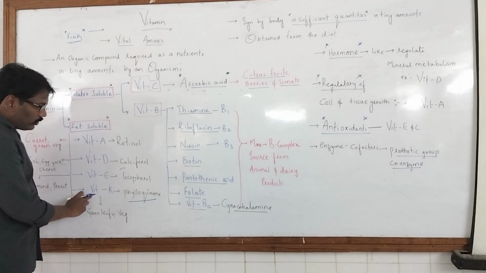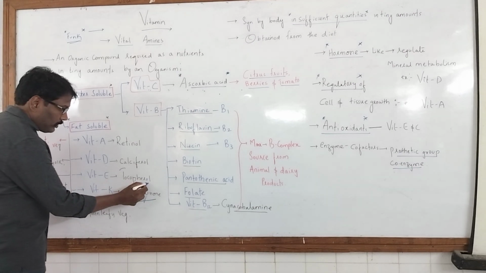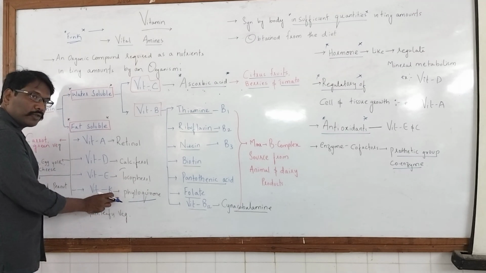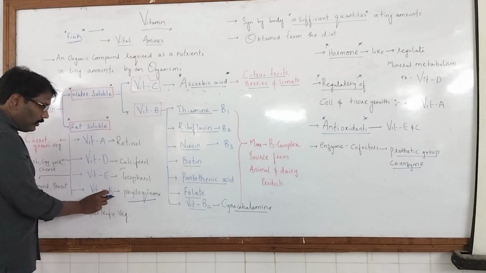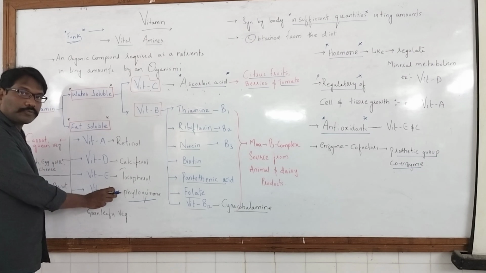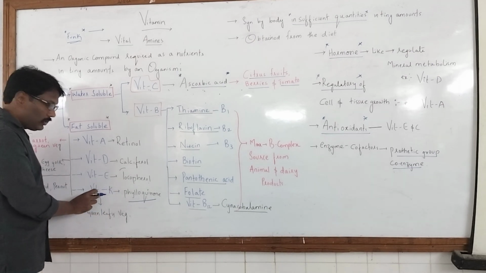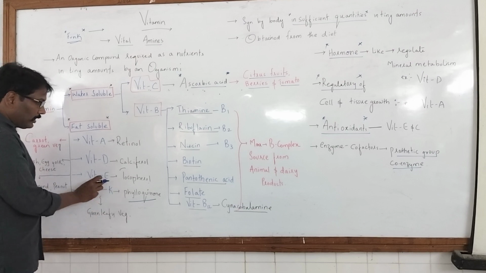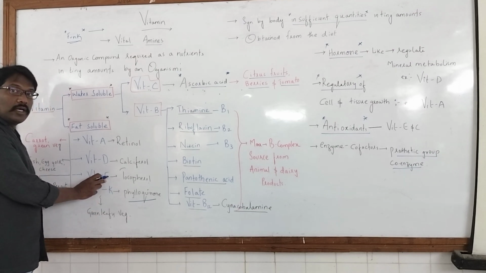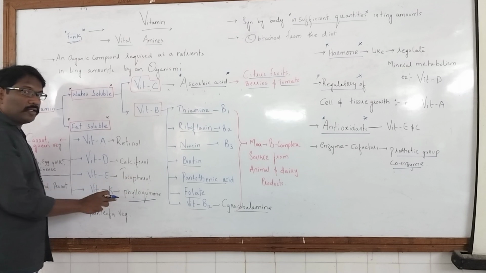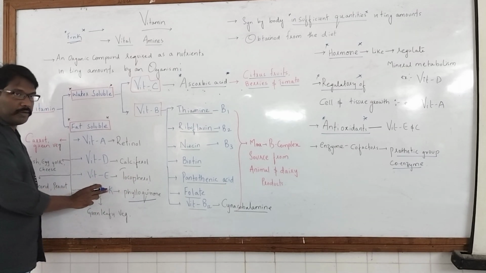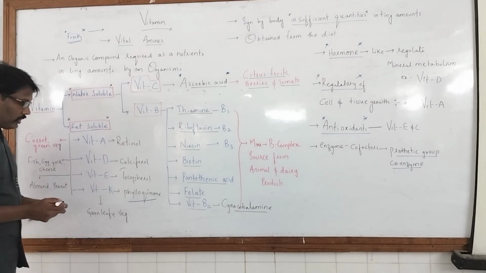Vitamin K. Which vitamin is coagulatory in nature, meaning a blood coagulator? Vitamin K, helpful in blood coagulation. We will learn it in the next class. Vitamin E is known as tocopherol, the anti-sterility vitamin. We will discuss it in upcoming classes.